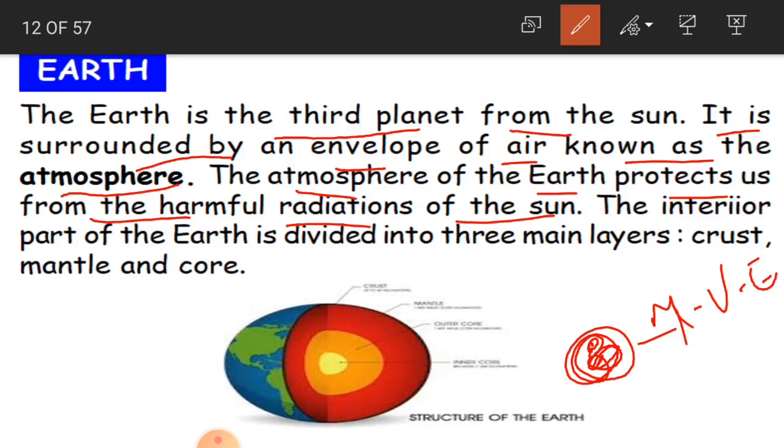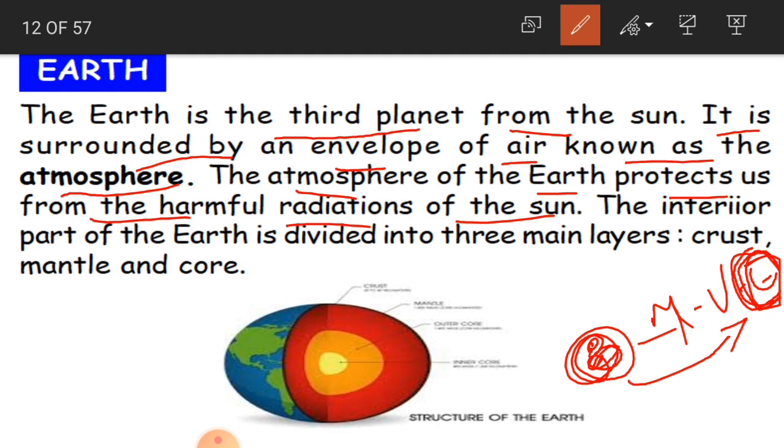So what happens? This atmosphere, which is covered with air and rounded on this planet, protects us from these harmful sun rays, from the harmful radiations of the sun, children. Again, in the atmosphere we have some layers, like the lithosphere, ionosphere and so on. That we will learn in future, as that is a different topic.